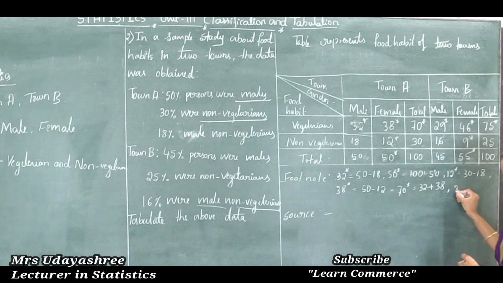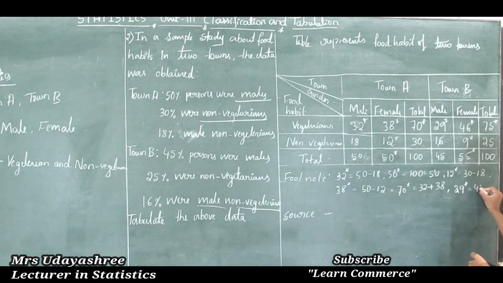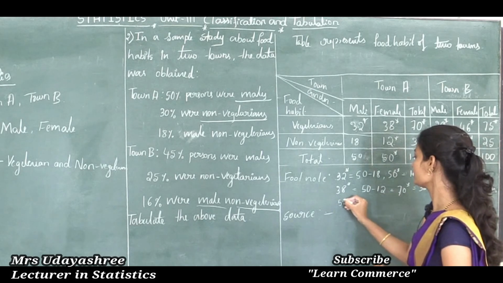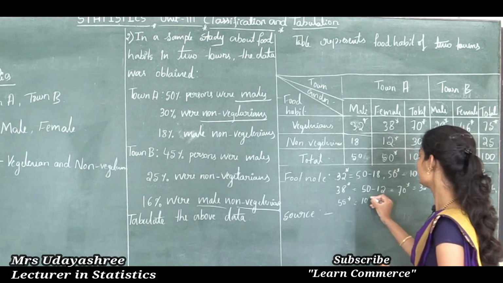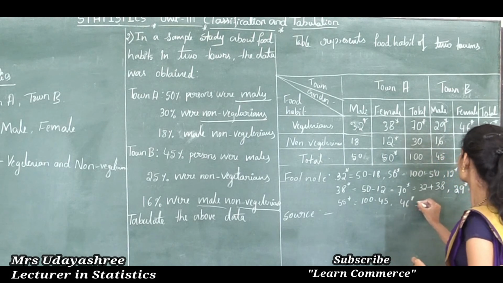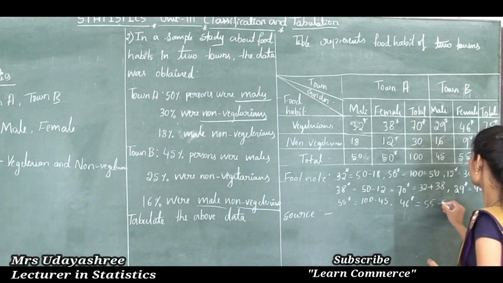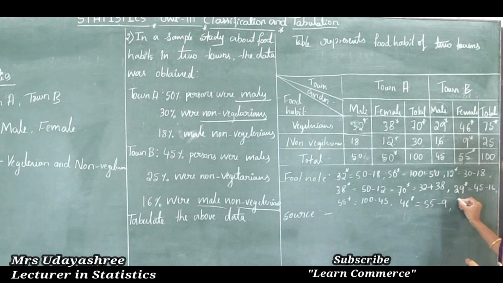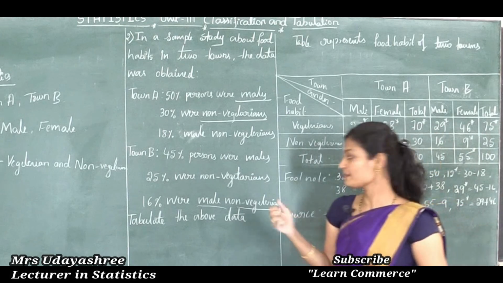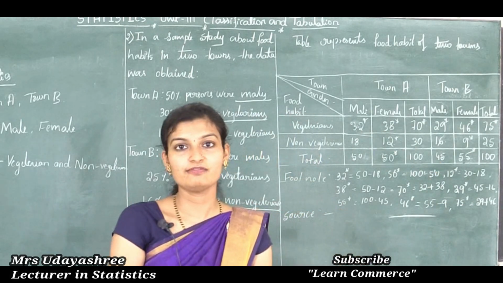So to calculate 29, the calculation we used is 45 minus 16, and to calculate 55 star, the method we used is 100 minus 45. And to calculate 46 star, the method we used is 55 minus 9. Next, to calculate 75 star, the method we used is 29 plus 46. Okay, this is the method to tabulate the given information.